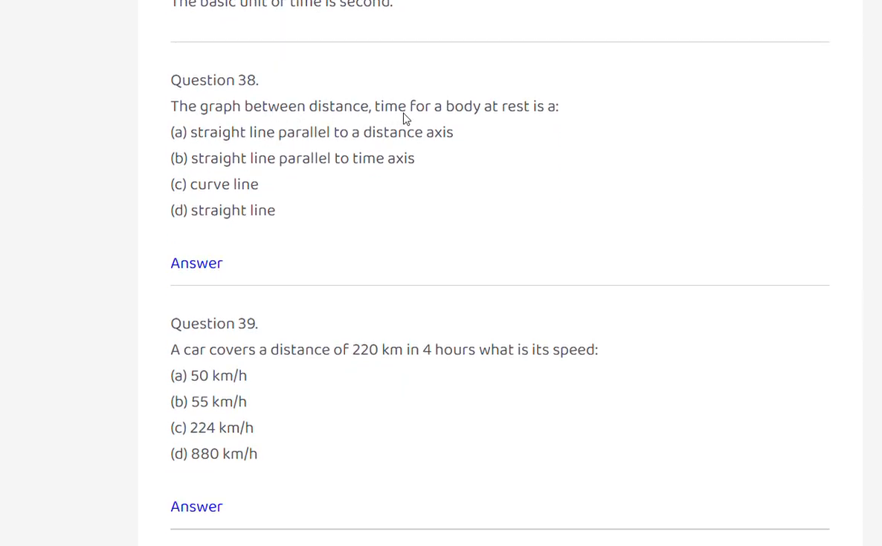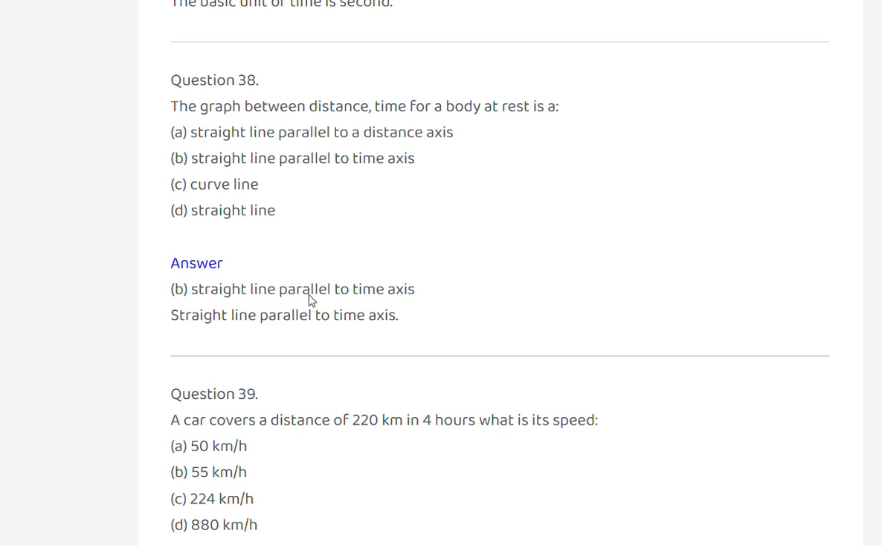The graph between distance and time for a body at rest is: a straight line parallel to the distance axis, a straight line parallel to the time axis, a curved line, or a straight line. A straight line parallel to the time axis. Option B.